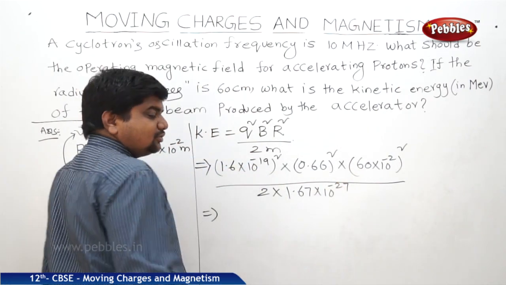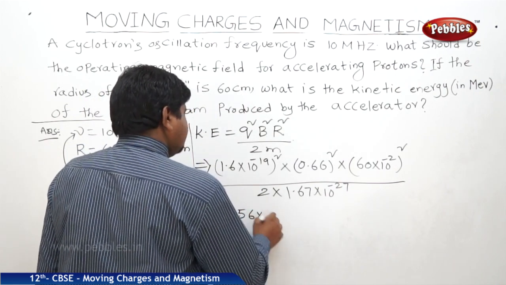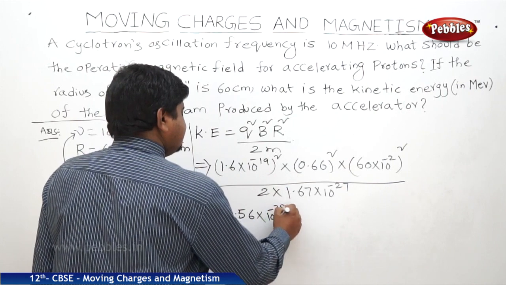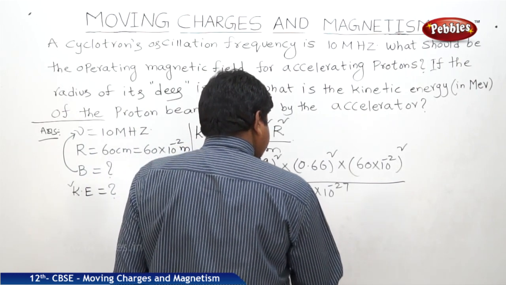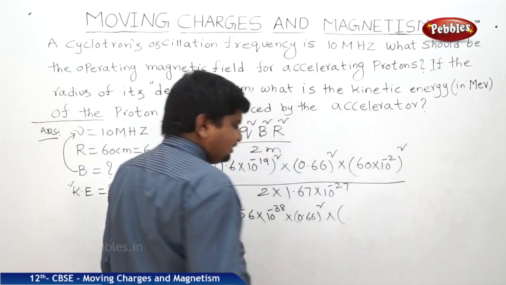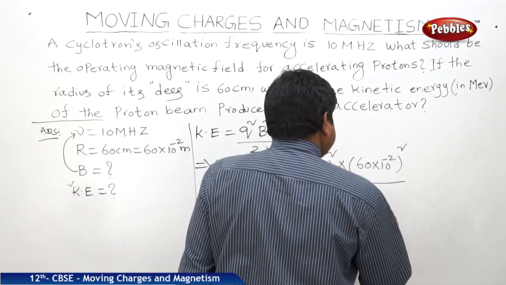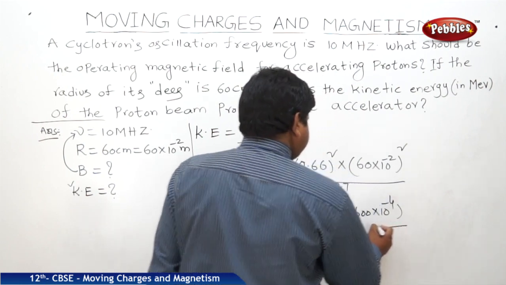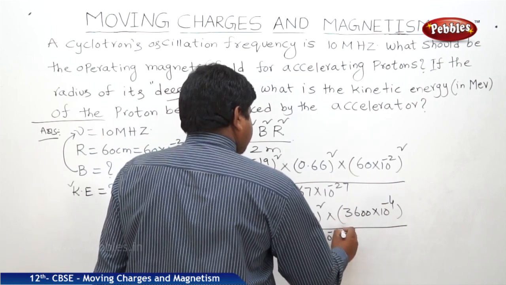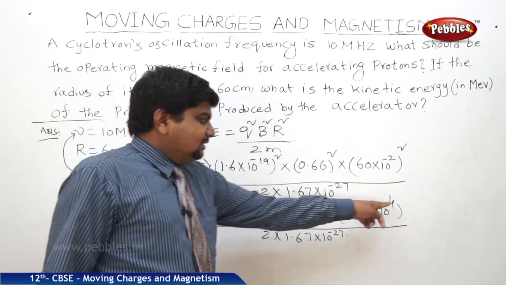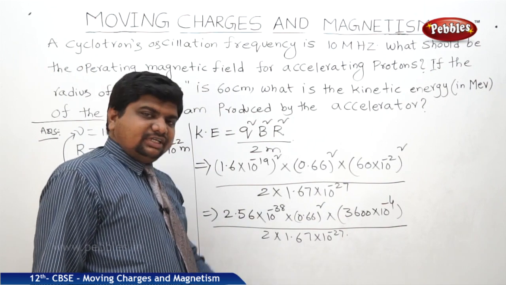So 1.6 whole square, 16 16s are 256, 1.6 into 1.6, 2.56 into 10 to the power of minus 38 into 0.66 whole square, into 6 6s are 36, so 3600 into 10 to the power of minus 4, all divided by 2 into 1.67 into 10 to the power of minus 27. This is minus 38, this is minus 4, minus 42 goes up, plus 27, 27 minus 42 minus 15.